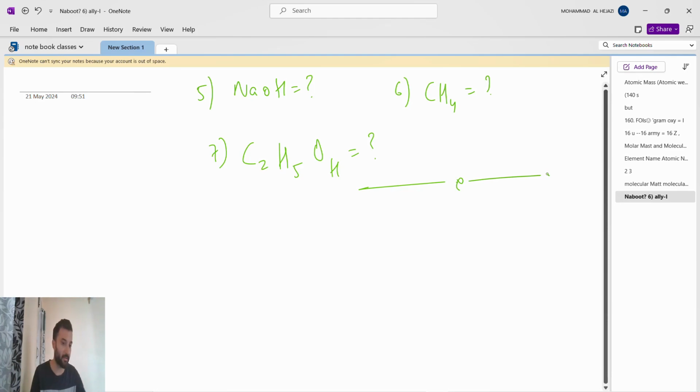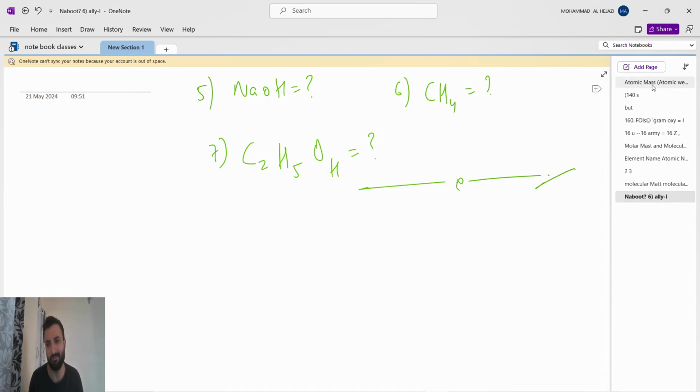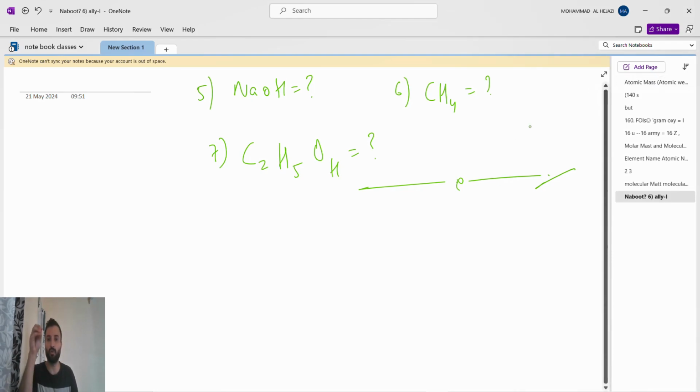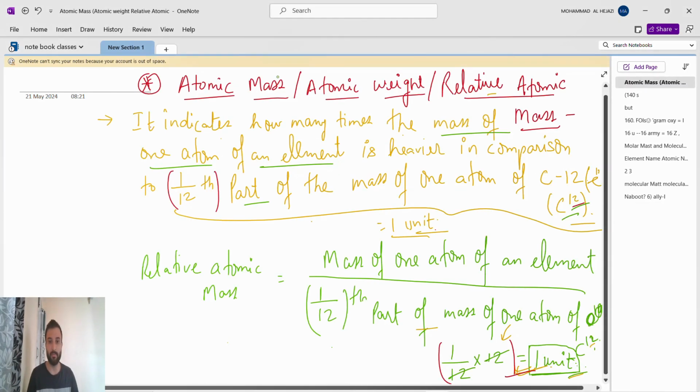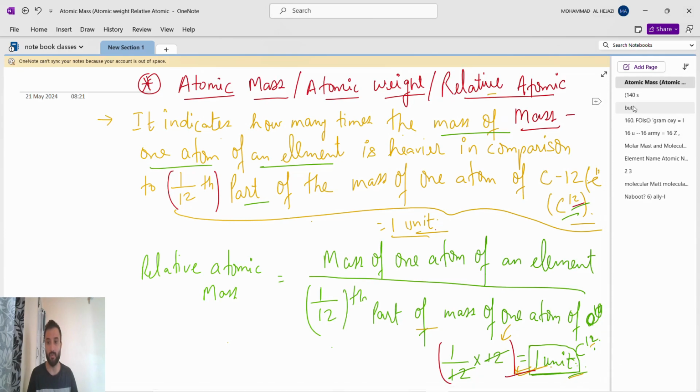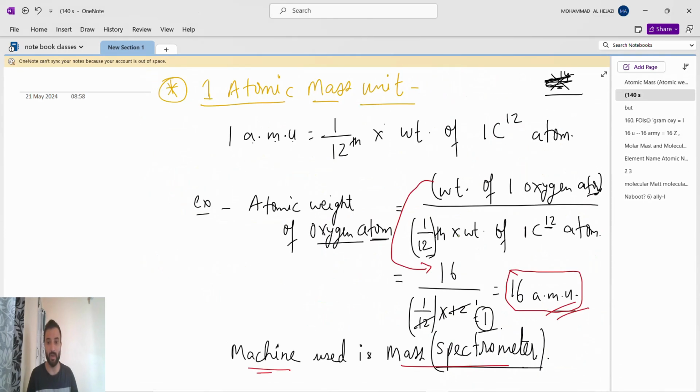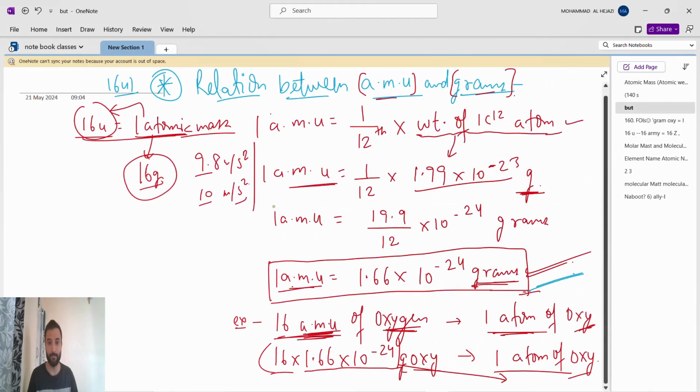Very important class. I know this is a bit lengthy class, oh my god, 1.5 hour class. Okay, fine, because it is a very important topic, where most of the students get confused between the amu and gram. See, all these topics are related: atomic mass, atomic weight, how we are finding it, then one amu is how much gram.